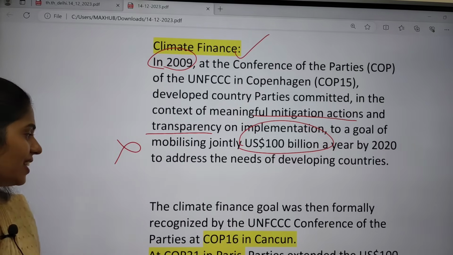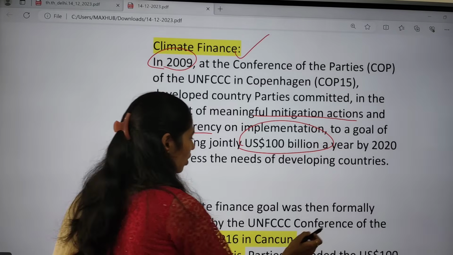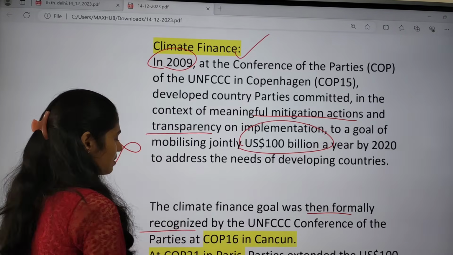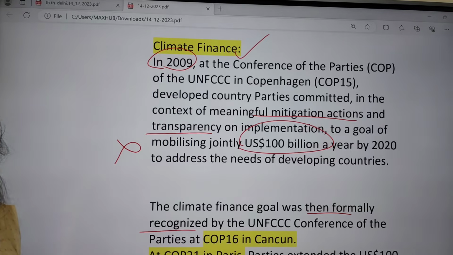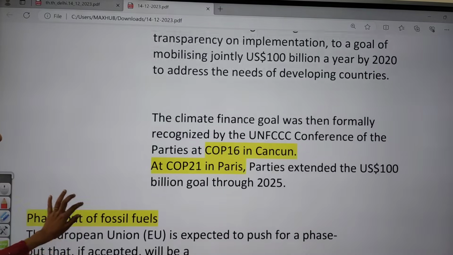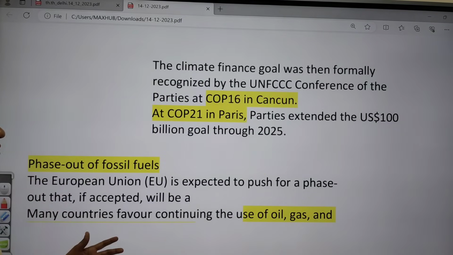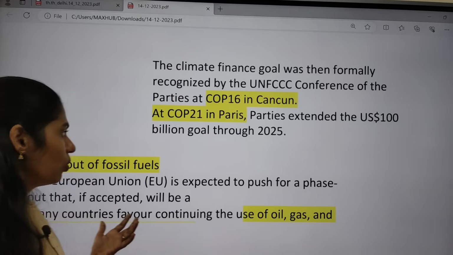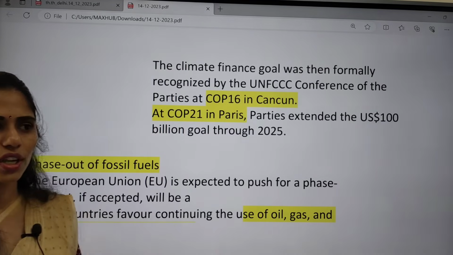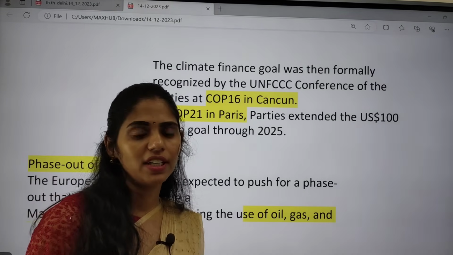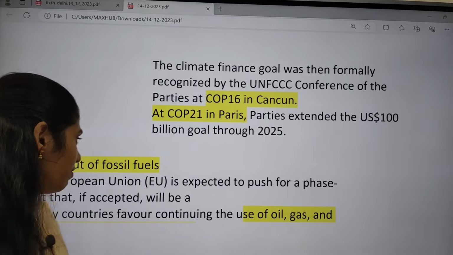achieved. And this climate finance goal was then formally recognized by the United Nations FCCC conference, that too in COP16, and at COP21 in Paris they extended this US dollars 100 billion goal through 2025. So earlier the target year was 2020 and it has been extended to 2025.